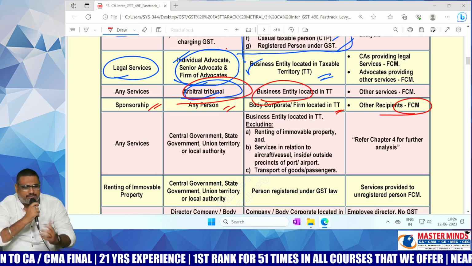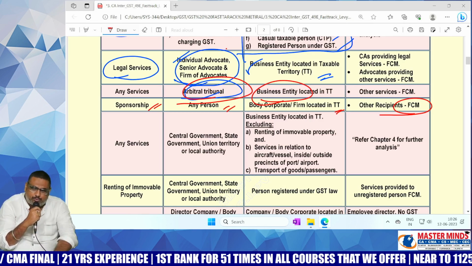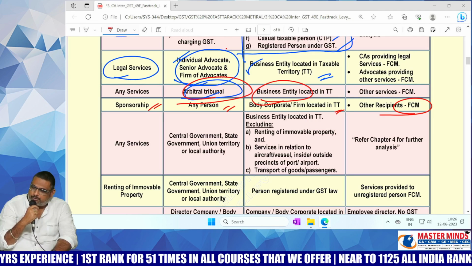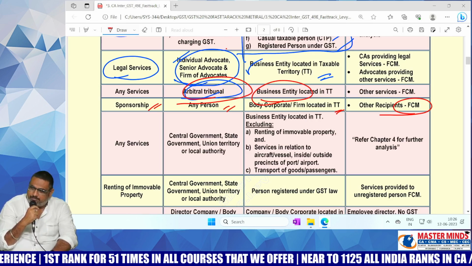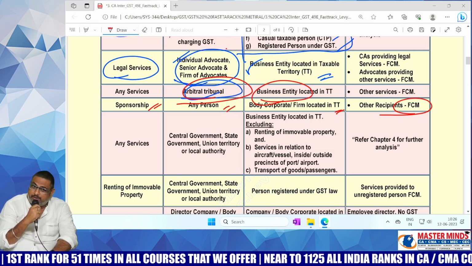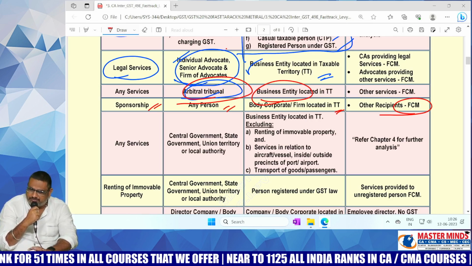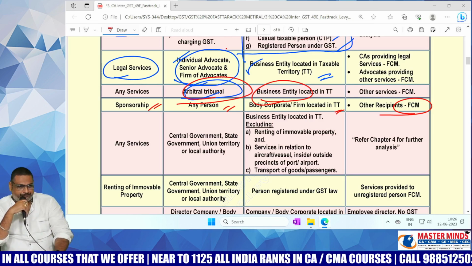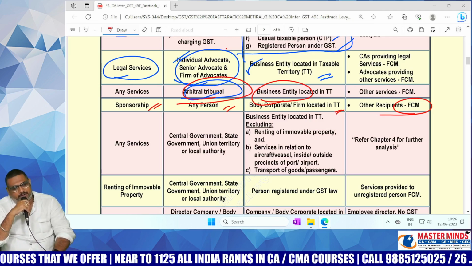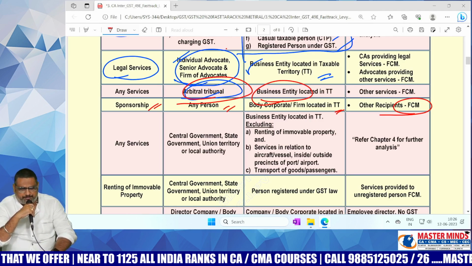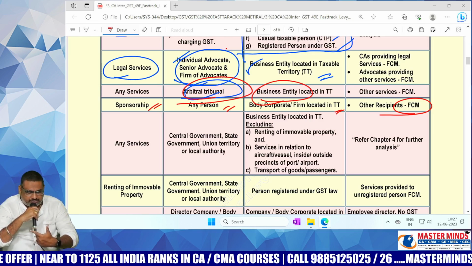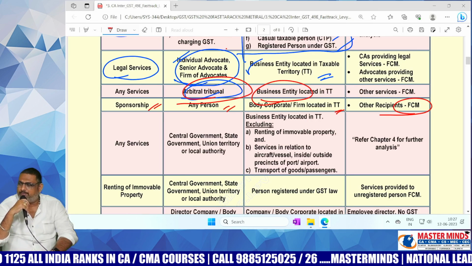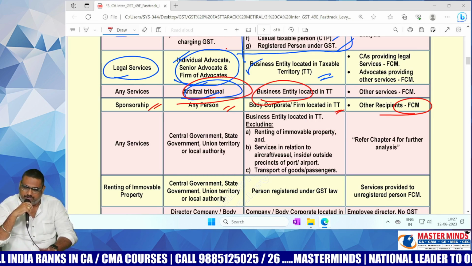Okay, fine. So let us assume, who is providing service to whom here? Virat to MRF or MRF to Virat? Virat to MRF. MRF is paying the consideration, and that's why Virat is displaying the MRF logo on his badge. Who is the supplier? Any person, Virat. And who is the recipient? MRF, which is a body corporate. Therefore, RCM applicable. As per RCM, who is liable to pay the GST? Recipient is liable to pay the GST.